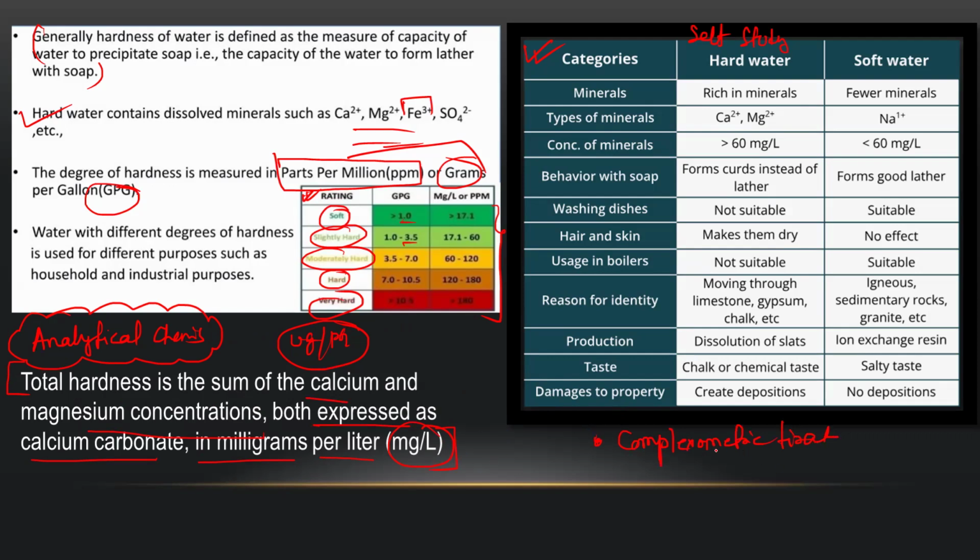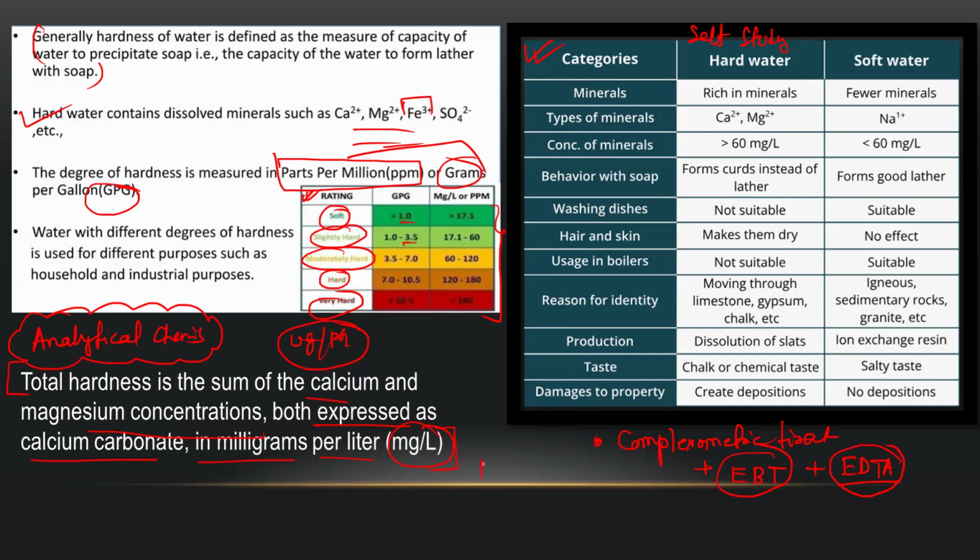In complexometric titration, one indicator is used, that is EBT indicator. Full name is Eriochrome Black T indicator. And the titration is done with EDTA, ethylenediaminetetraacetic acid.